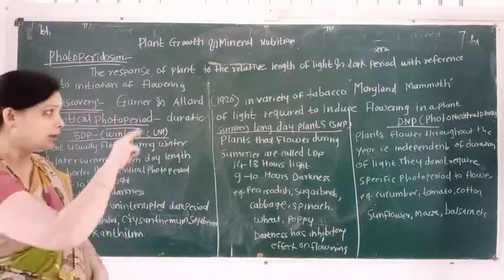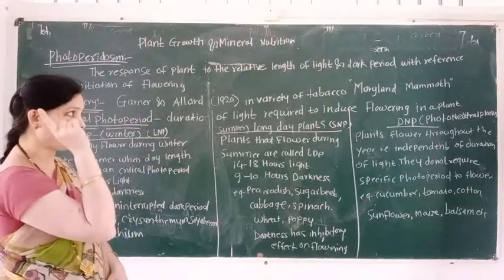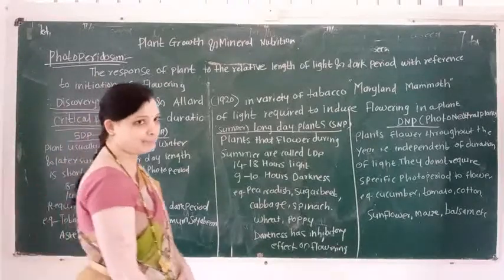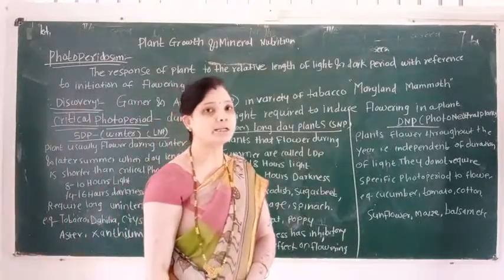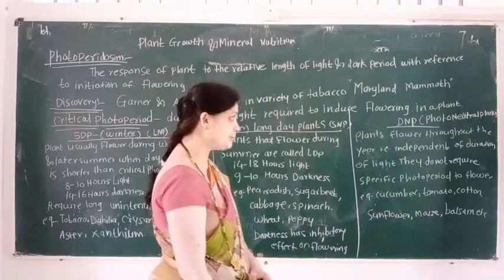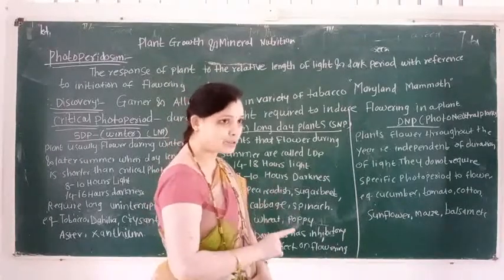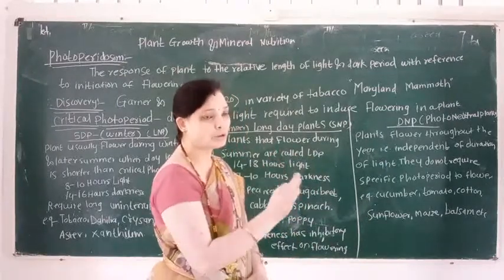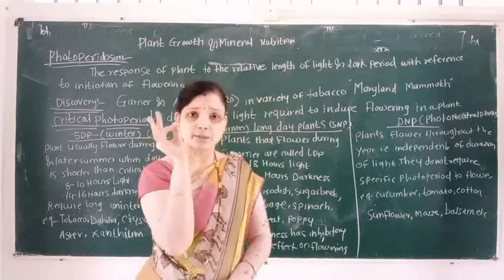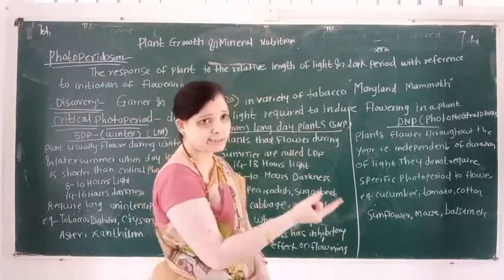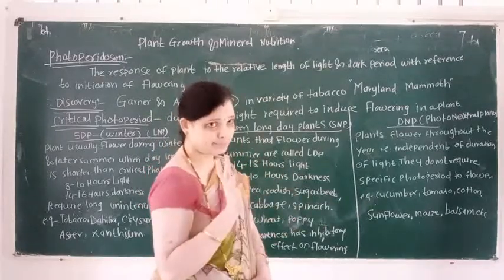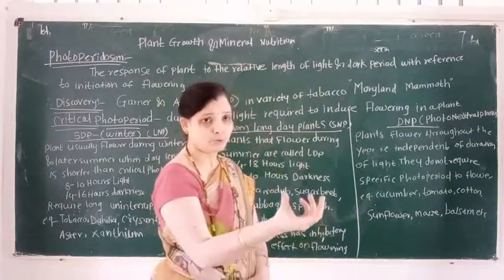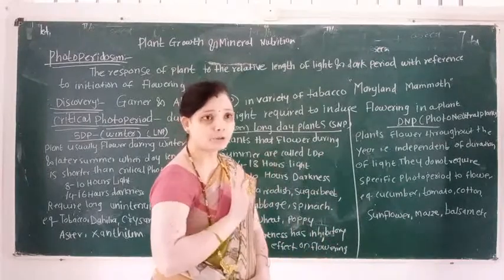Then we learn the third type of plants. This third type is known as DNP. What is the meaning of DNP? DNP means day neutral plant, or they are also known as photoneutral plants. Why are day neutral plants called photoneutral plants? Because these plants induce flowering throughout the year.